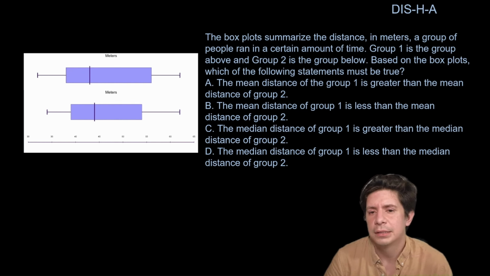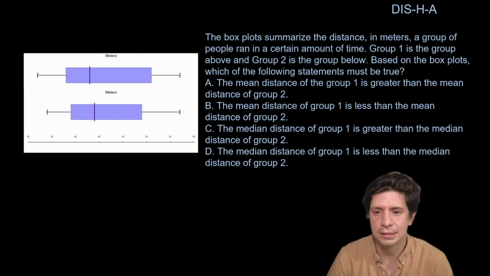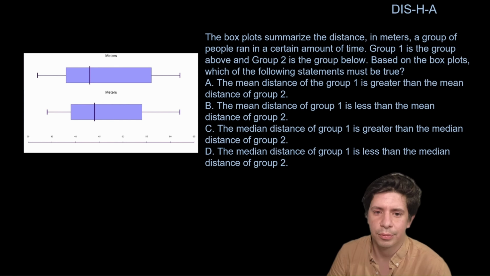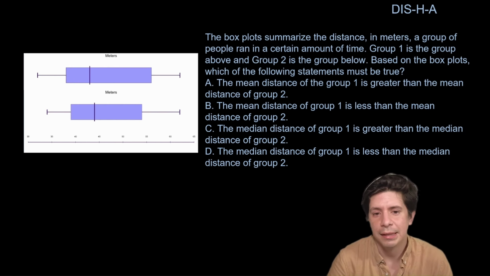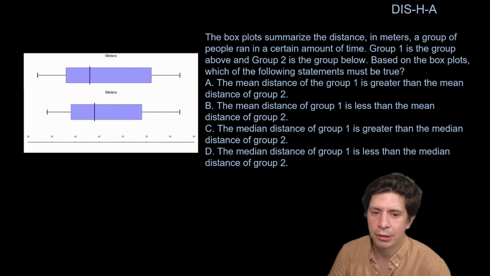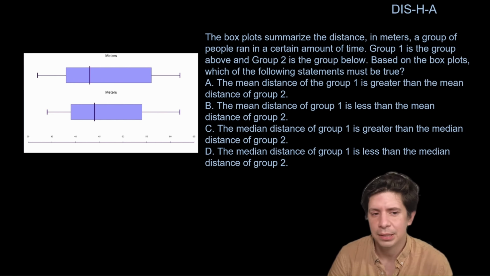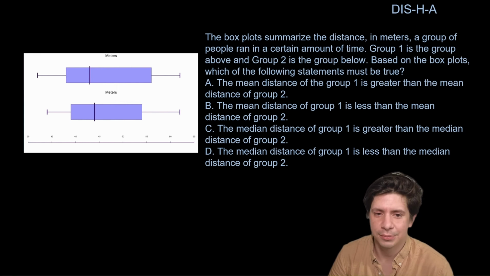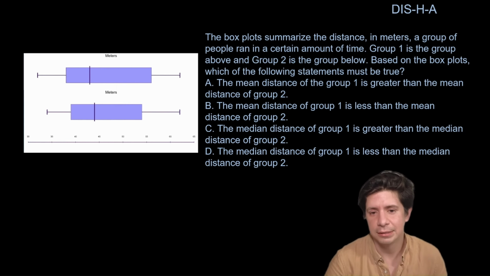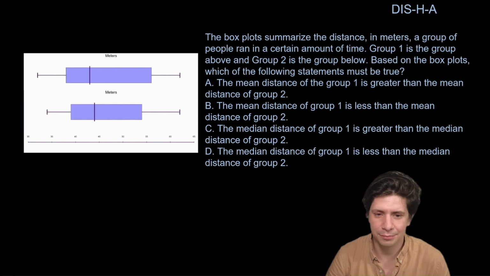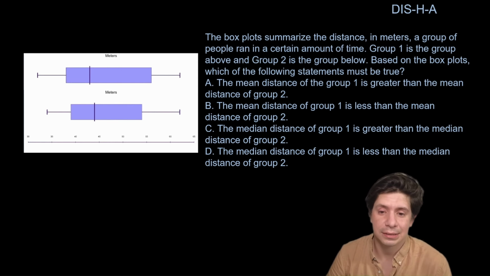Prediction 1. The box plots summarize the distance in meters a group of people ran in a certain amount of time. Group 1 is the group above, and Group 2 is the group below. Based on the box plots, which of the following statements must be true? The mean distance of Group 1 is greater than the mean distance of Group 2. We can't really find the mean just from box plots, so it's probably not going to be that. The mean distance of Group 1 is less than the mean distance of Group 2. Again, probably not that. The median distance of Group 1 is greater than the median distance of Group 2. And the median distance of Group 1 is less than the median distance of Group 2.